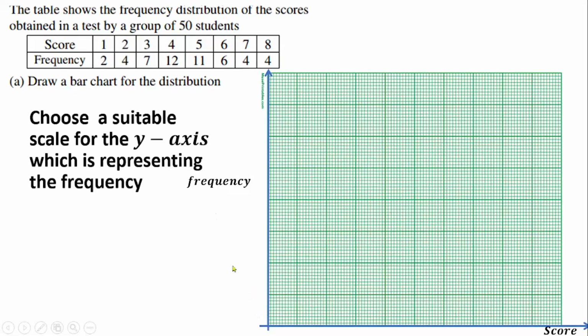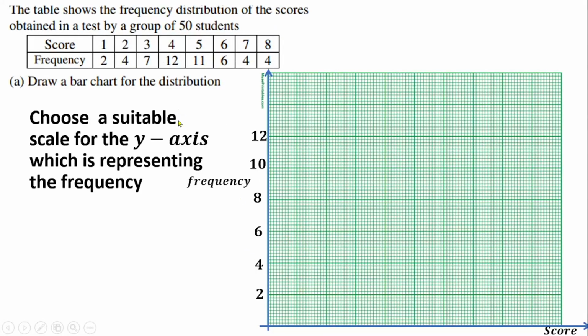So choose a suitable scale for your axis which represents the frequency. That's what I was explaining before. So that means I'm going to use 2 centimeters for 2 units. So on each 2 centimeters, I'm going to put 2 units there. So I'm going to have 2, 4, 6, 8, 10, 12, then 14, and so on. So now I've scaled my axis based on the value of the frequency here.